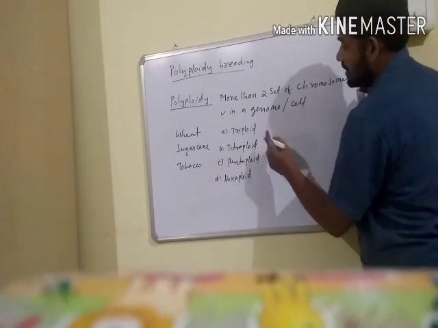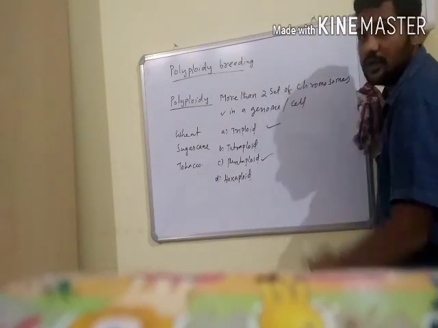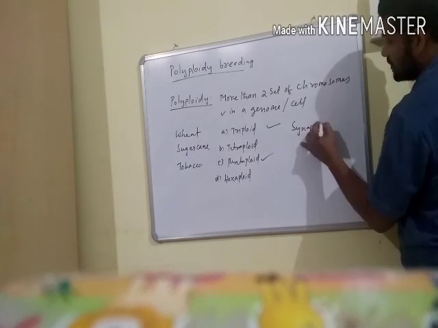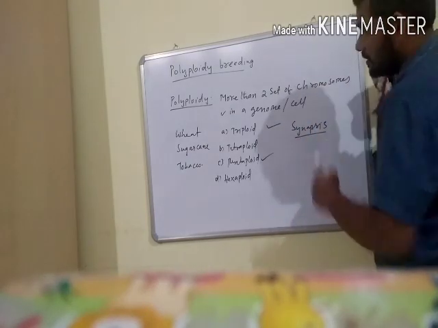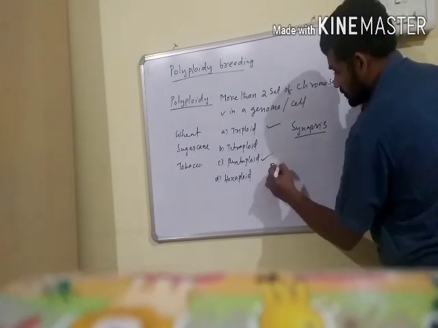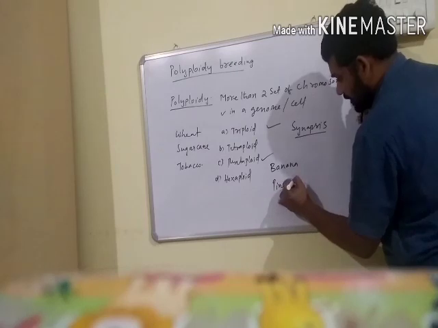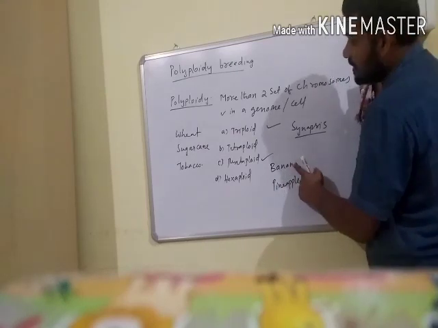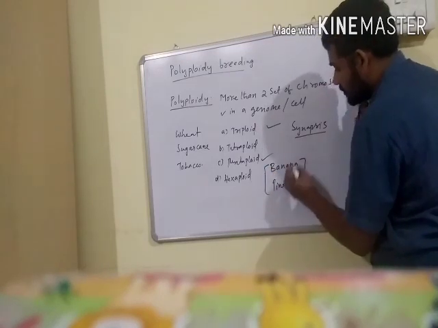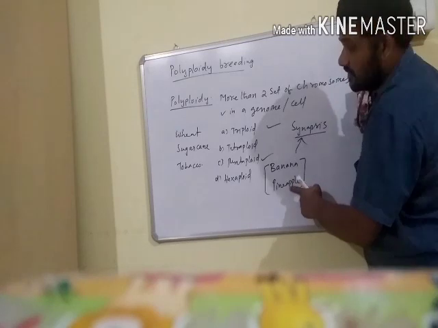Polyploids with an odd number of sets do not form synapses, so they are propagated vegetatively. For example, banana and pineapple have polyploids with odd numbers, do not form synapses, and are propagated only vegetatively.